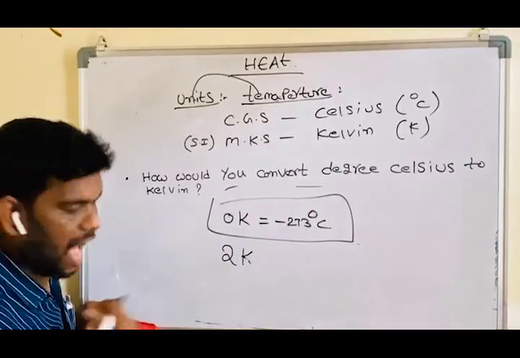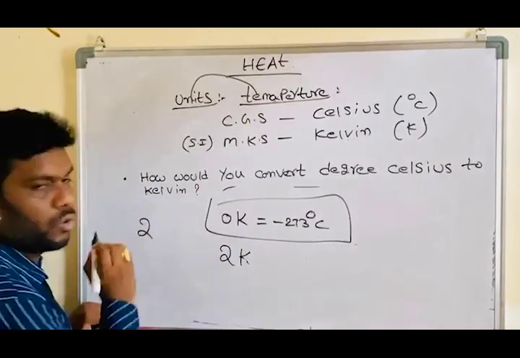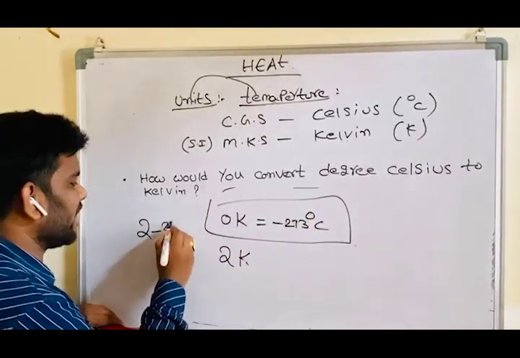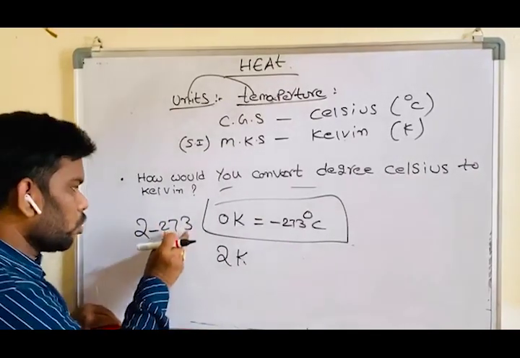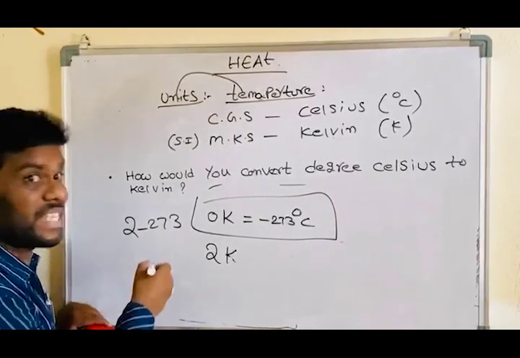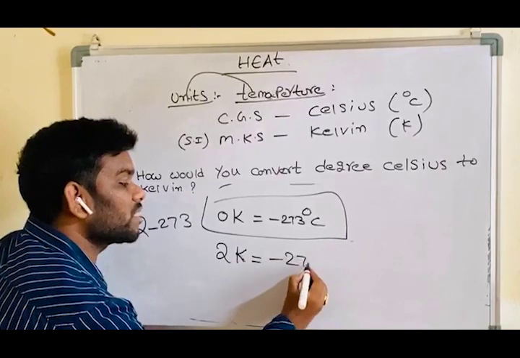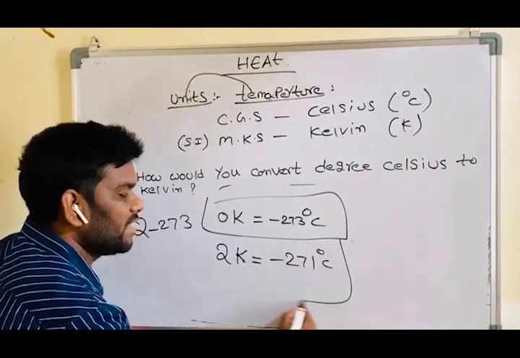So 2 minus 273, that is, 273 minus 2. What is the value? 271. So the answer is minus 271 degrees Celsius.